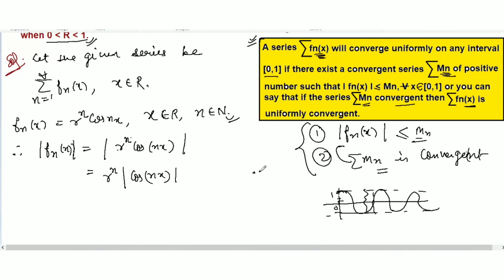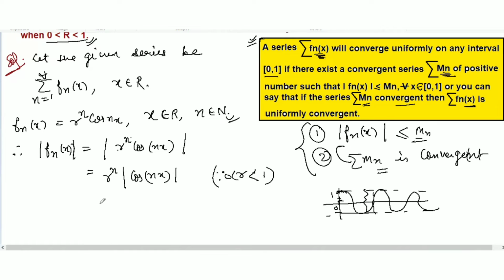So we can write it down. Here, r is between 0 to 1, so the value of absolute cos nx will always be less than or equal to 1.